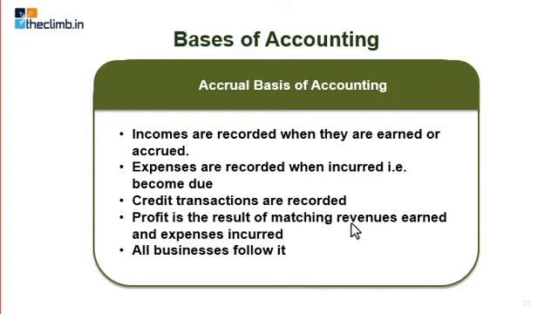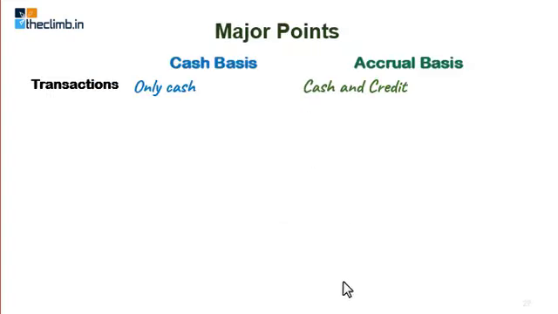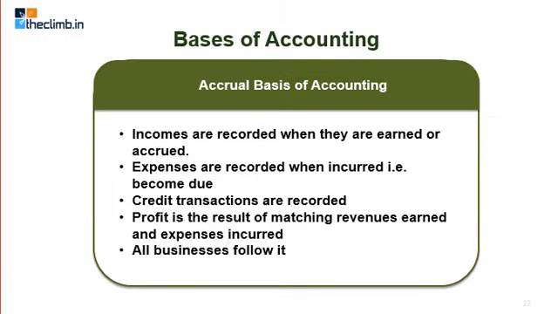And the profit is found by matching the revenues earned and expenses incurred. Revenues earned means what you have earned basically, and it is not the cash paid or cash received, but whenever you have given the benefit; and expenses incurred means when you have taken the benefit.